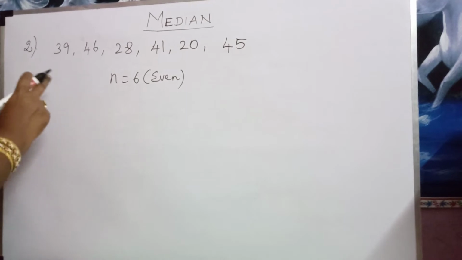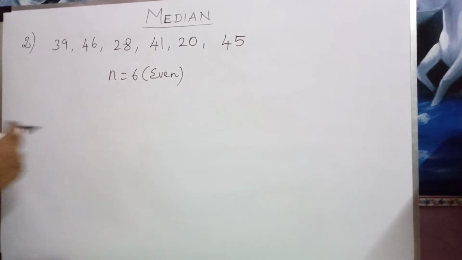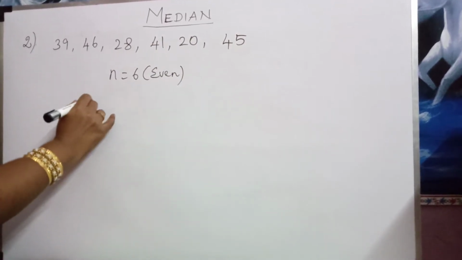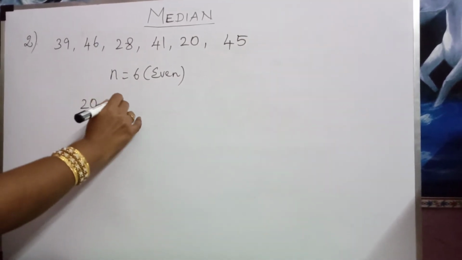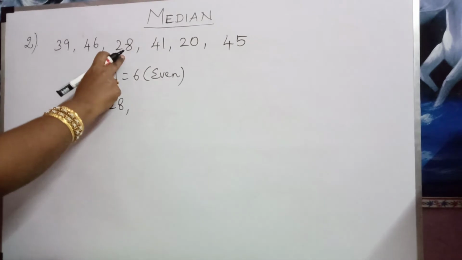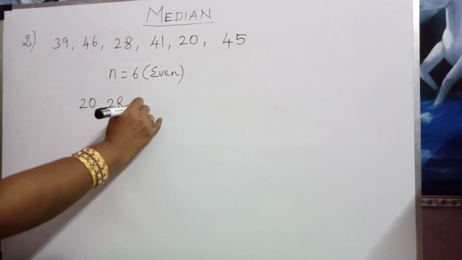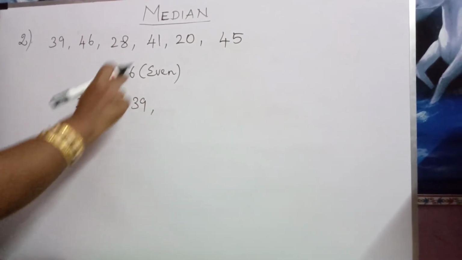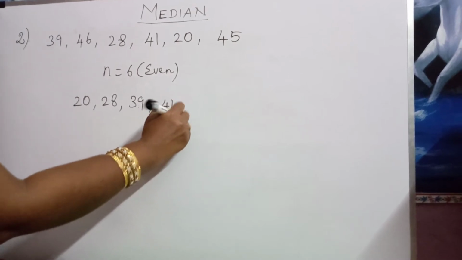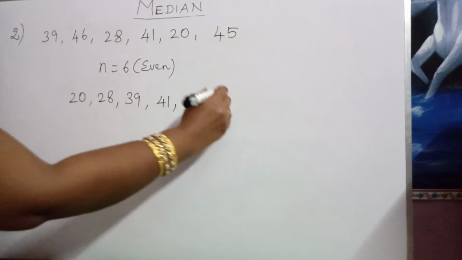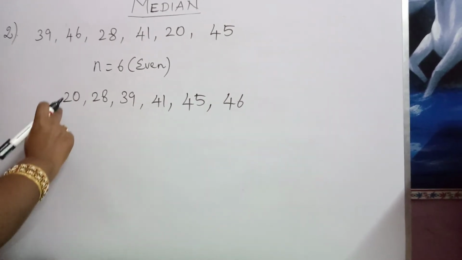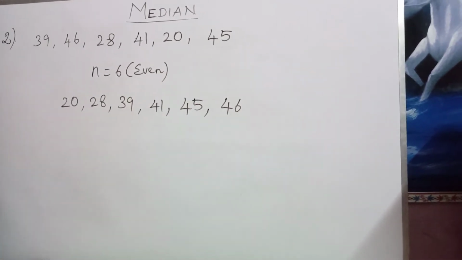As it is, arrange the numbers in ascending order, which is the smallest number. 20 is the smallest number. First write 20. The next one is 28. The next one is 39. The next one is 41. The next one is 45. The next one is 46. Again check the numbers. Here there are 6 numbers.